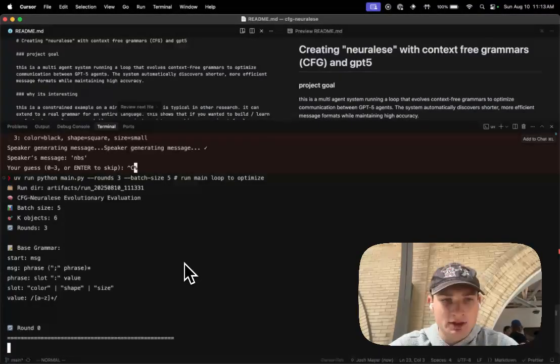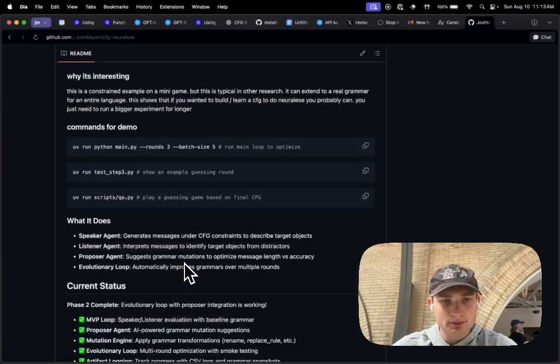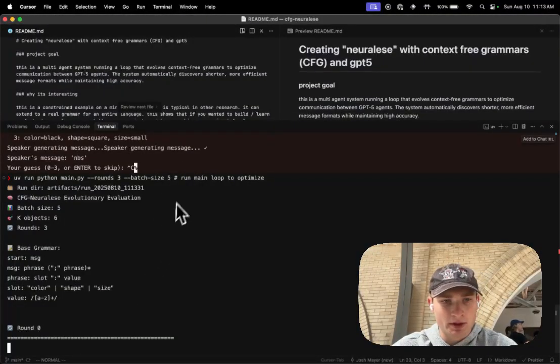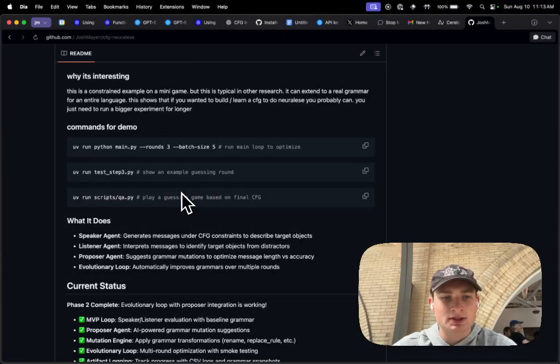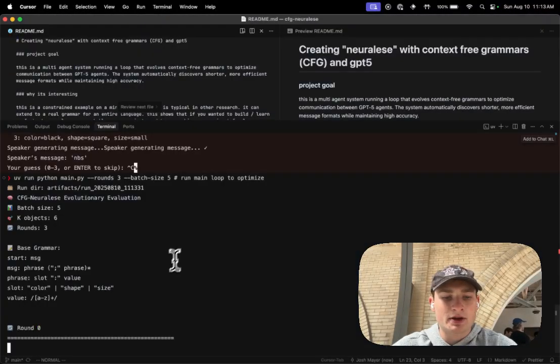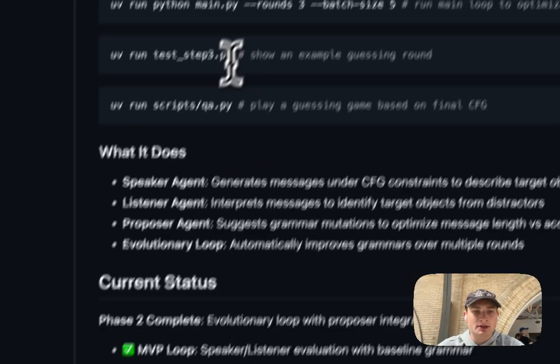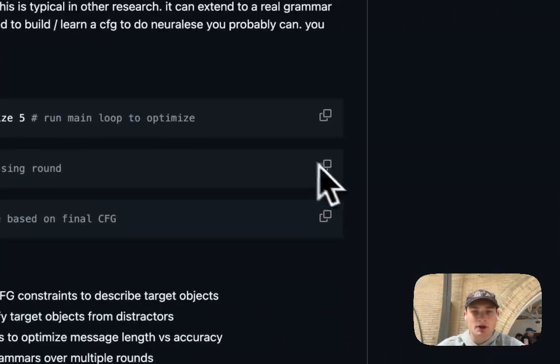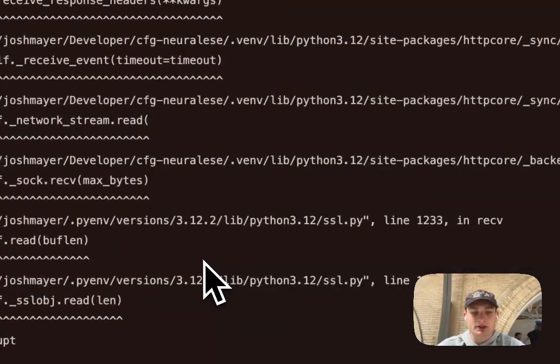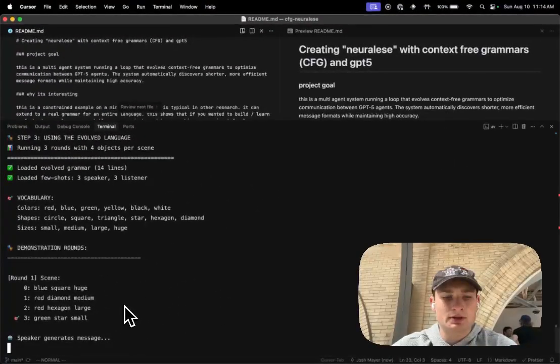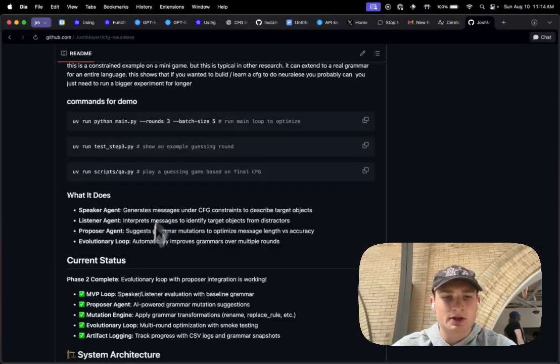The more successful the agents are at guessing, the better it works, and the shorter the messages get over time. I ran this with a bunch of rounds in a big batch size last night, and so I already have a good final CFG that's optimized. I can show you. This is one of the steps that are running, which also takes a little while, so I probably won't actually do that.